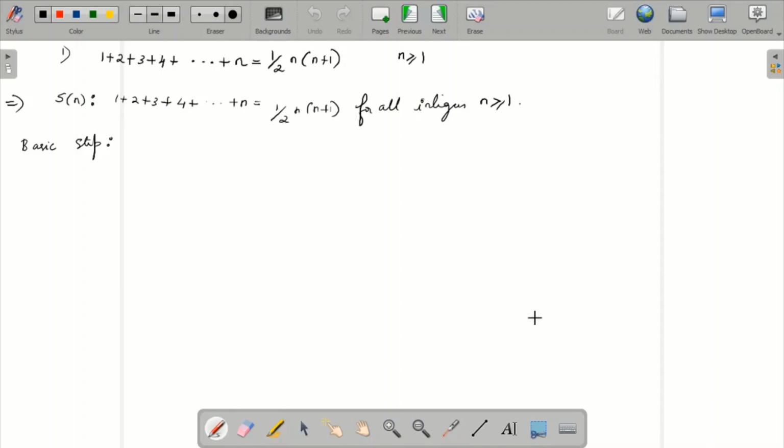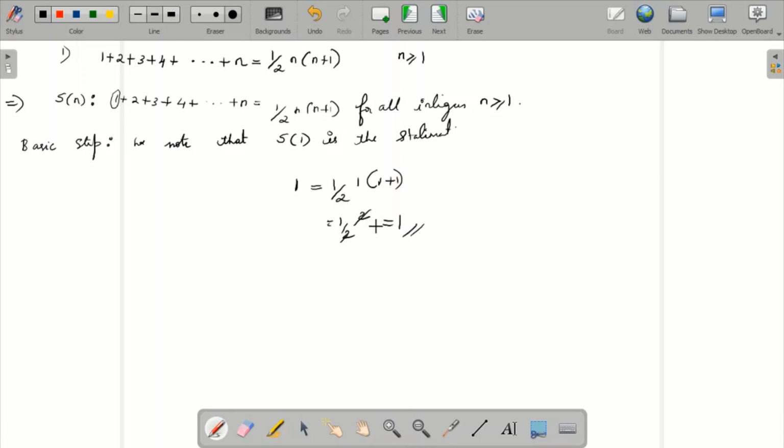Basic step: we note that S of 1 is the statement. You see here, instead of n I took 1. How will you prove this particular statement? For the first value we take n equal to 1, so 1 is equal to half into 1 into 1 plus 1. What is this? Half into 2. So this and this get cancelled and you get 1. So the left hand side is equal to the right hand side, which is clearly true.